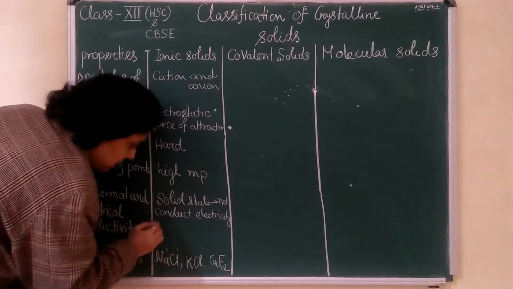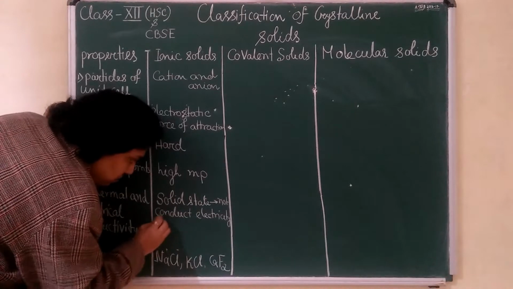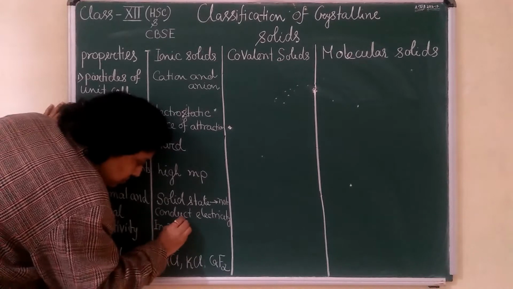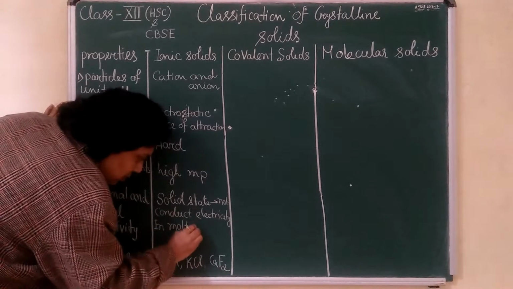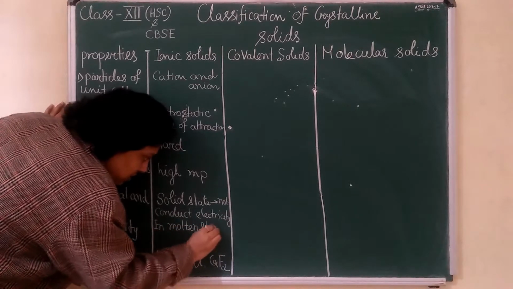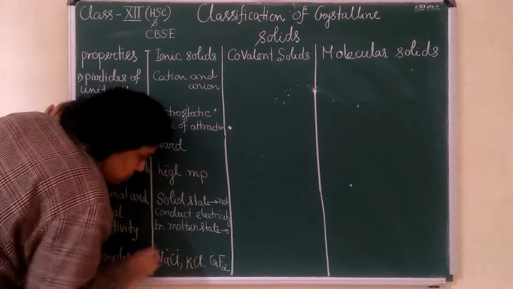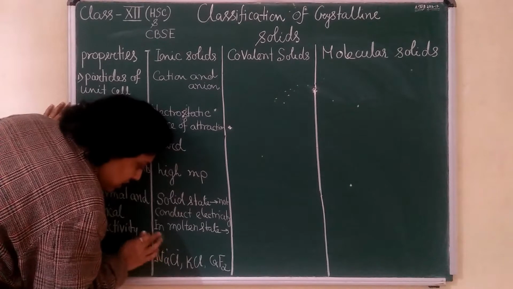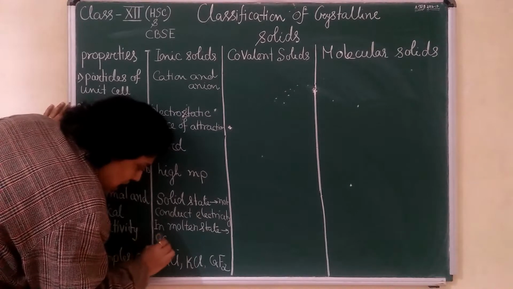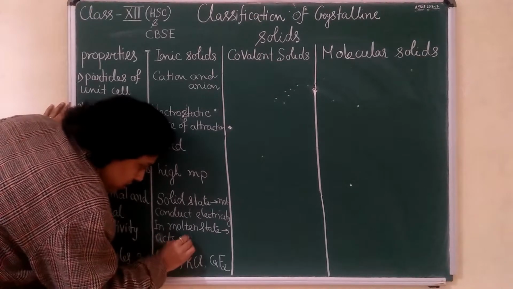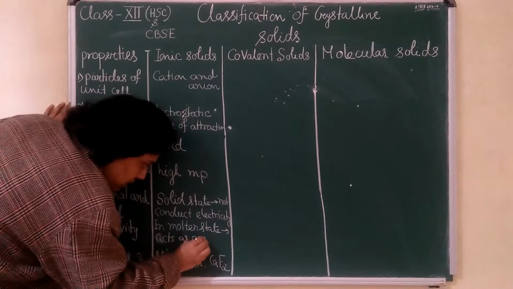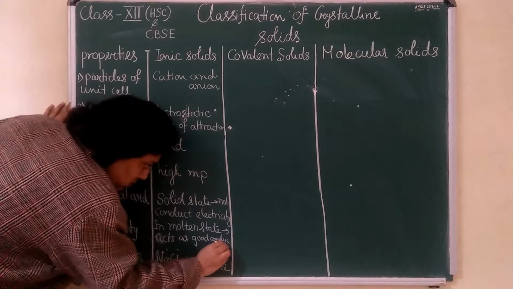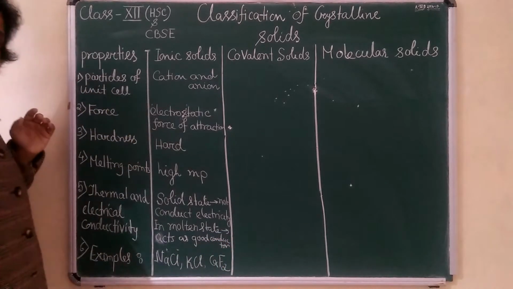So you can write that in molten or aqueous state, they act as good conductors. Understood?